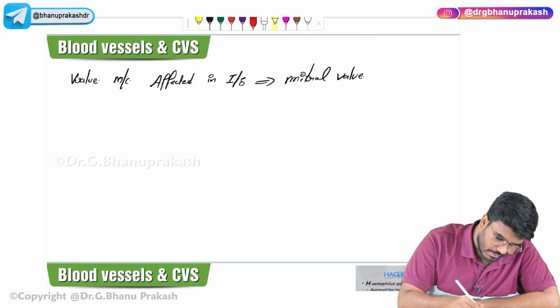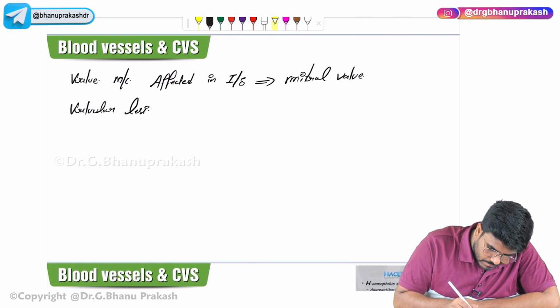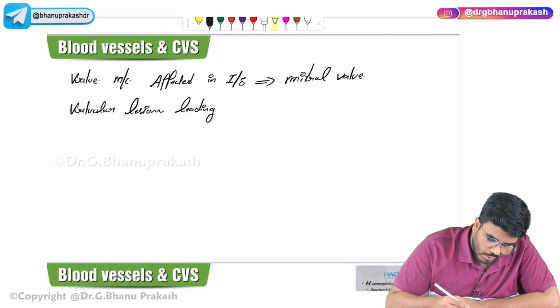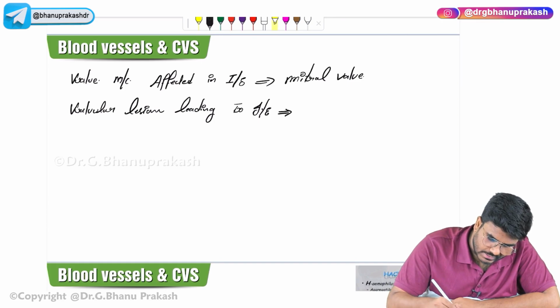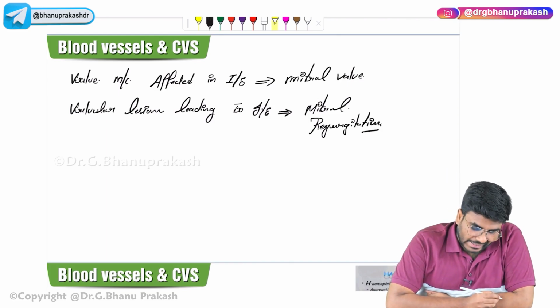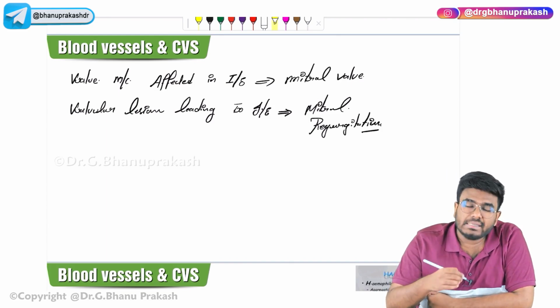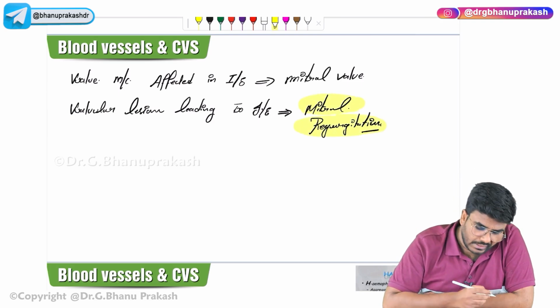Let me write here, valvular lesion leading most commonly to infectious endocarditis. The answer is mitral regurgitation. So the valvular abnormality highly associated with infectious endocarditis is mitral regurgitation.